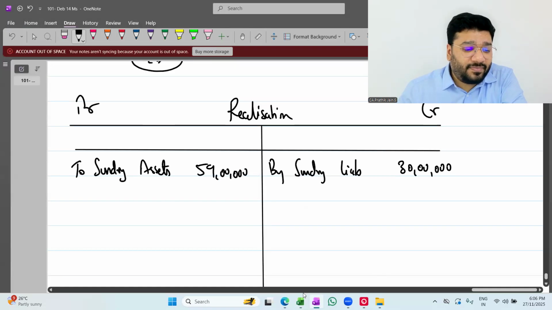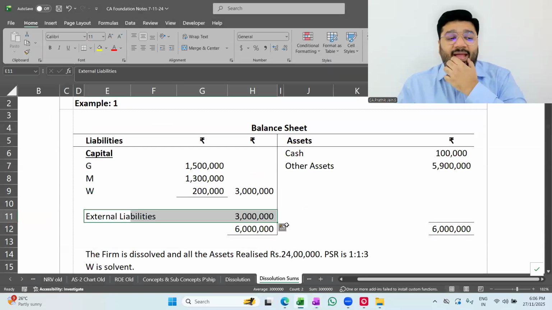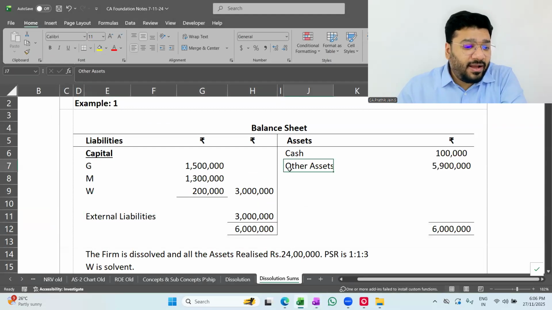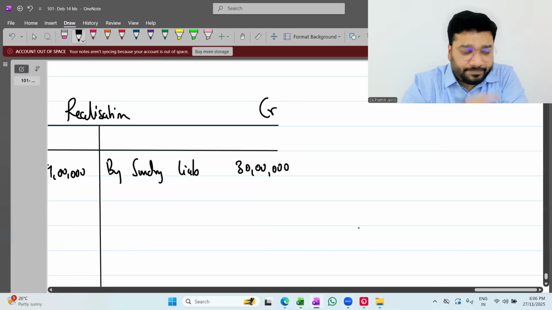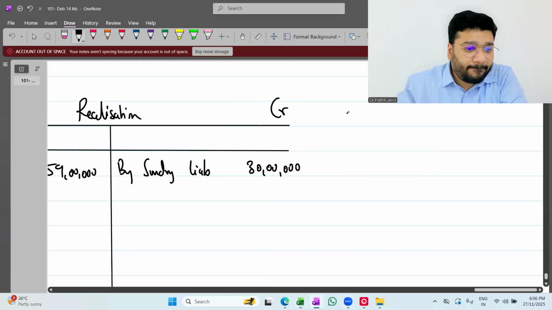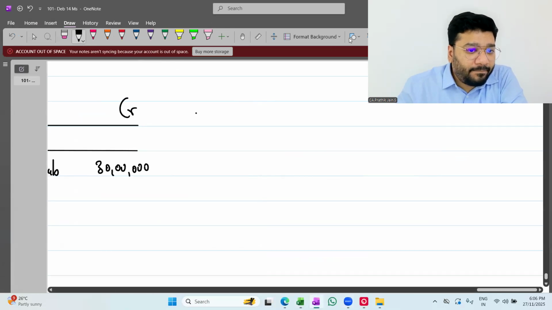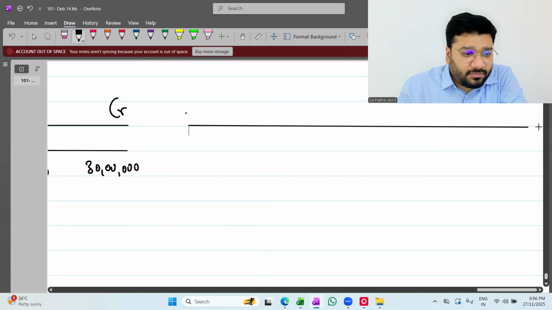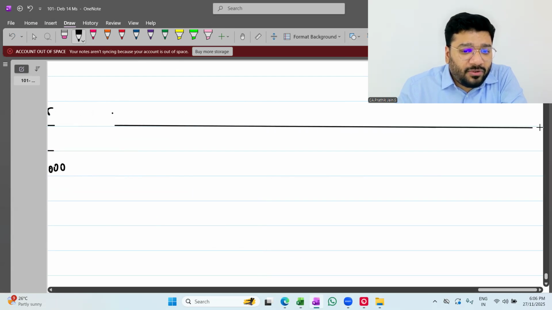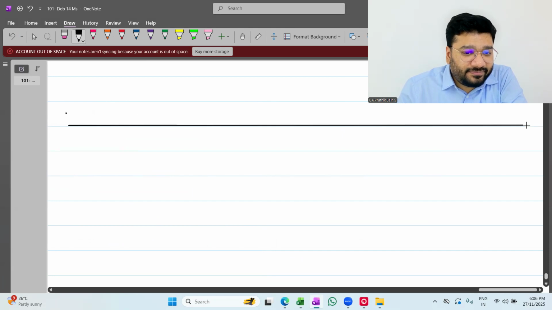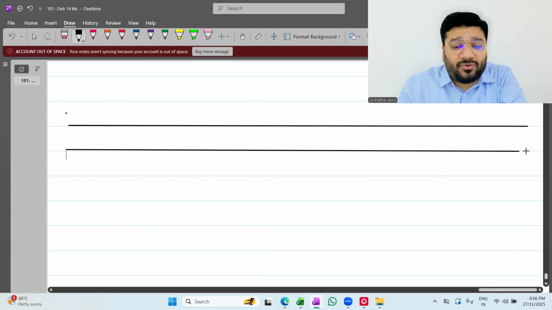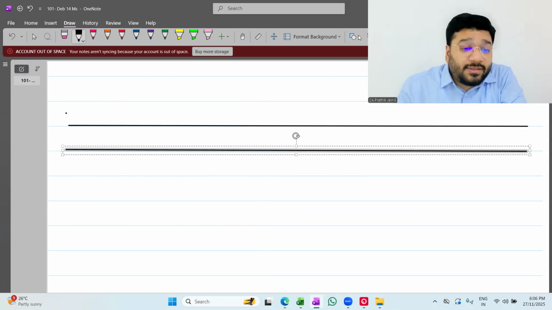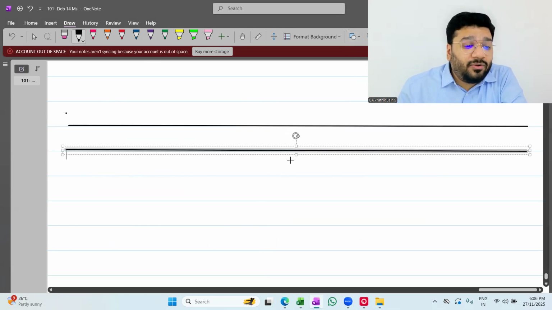Now, other assets over, external liability over. Let's open the capital account and cash account. How many partners, people? 3 partners. GMW. It's not BMW. Some people might tell, sir, you could have kept BMW. No, sir, it'll become easy. There's a logic behind keeping the name GMW.